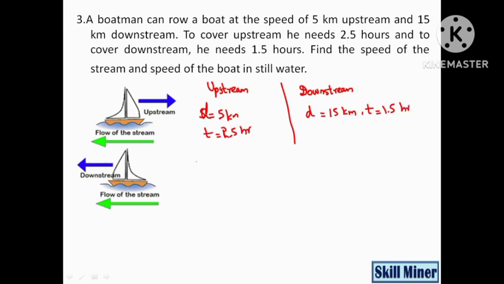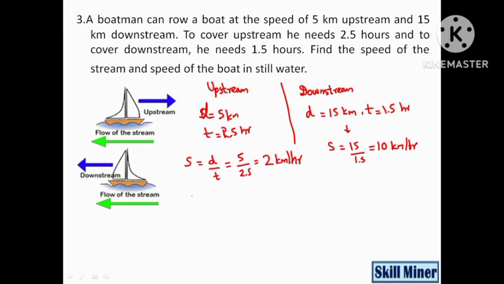We know that speed is equal to distance divided by time taken, 5 divided by 2.5, which will be 2 km per hour. In this case, speed is equal to 15 divided by 1.5, which is equal to 10 km per hour.